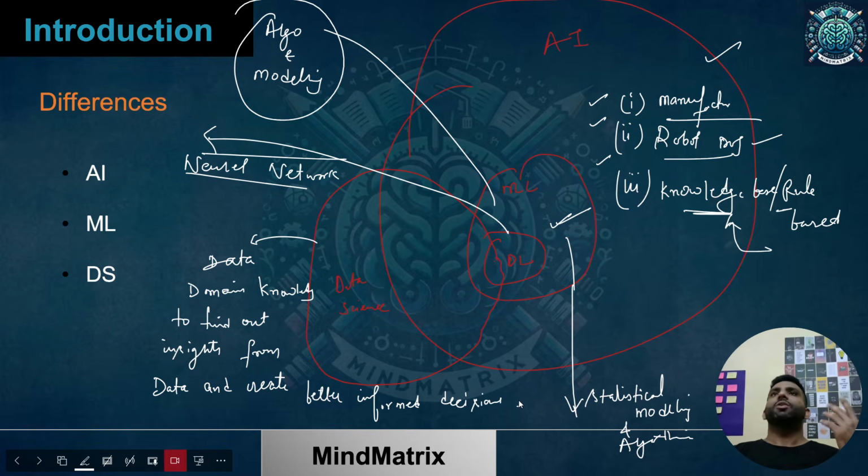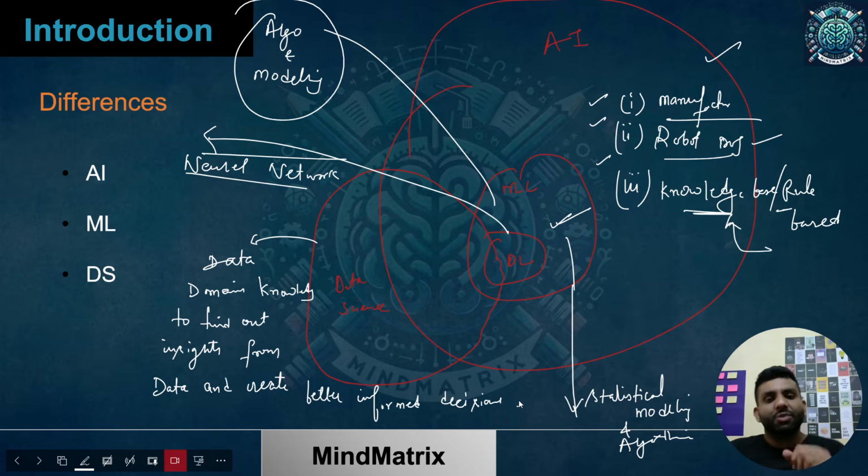We have some kind of domain to talk about, because if you don't have domain expertise and experience, you cannot create better informed decisions, because ultimately data science is more about analyzing the data, generating insights and creating better decisions. I hope the idea is clear.